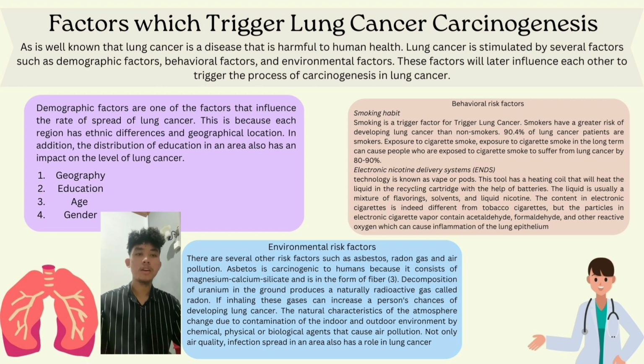First, geography. Geographical location has an effect on the emergence of lung cancer. This can happen because areas that typically have more highlands will have an increased percentage of cigarette users than those at low altitudes. Second, education. Lately, those with higher education are less likely to start smoking. People who have a good level of education will also understand more about the dangers of smoking, so they try to avoid smoking more. Third, age.